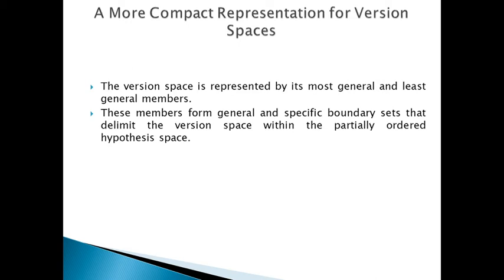Particularly, the version space is represented by its most general and least general members. These members form the general and specific boundary sets that delimit the version space within the partially ordered hypothesis space.